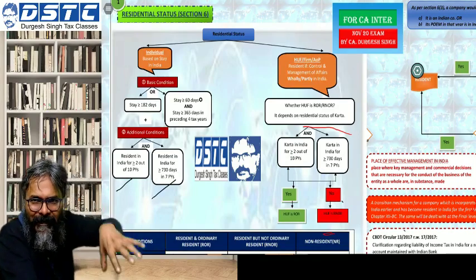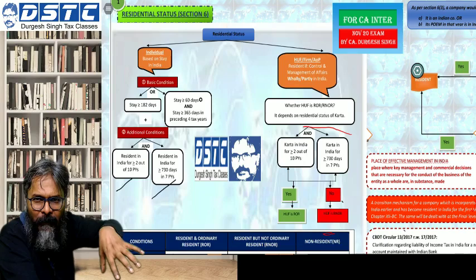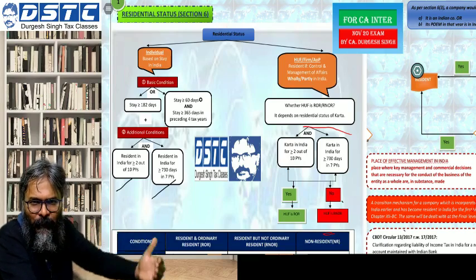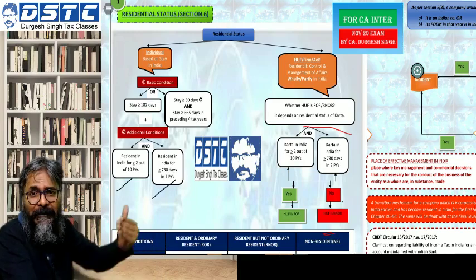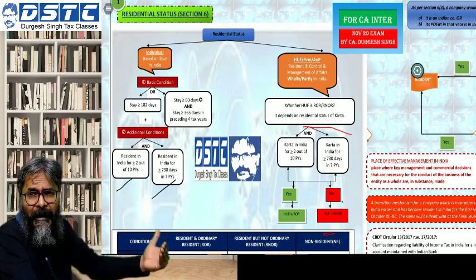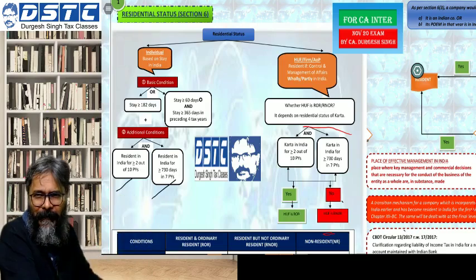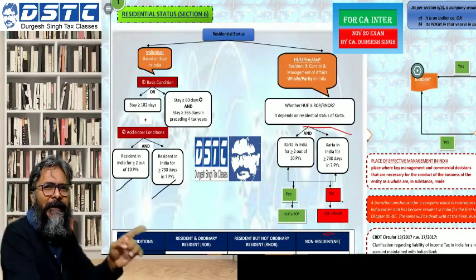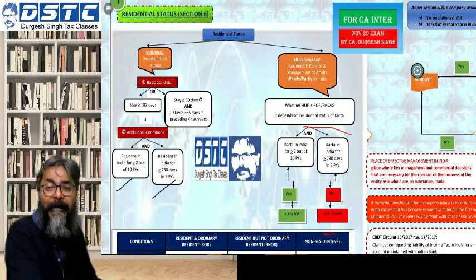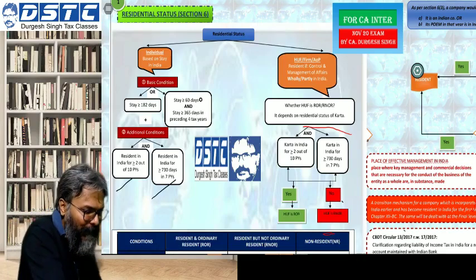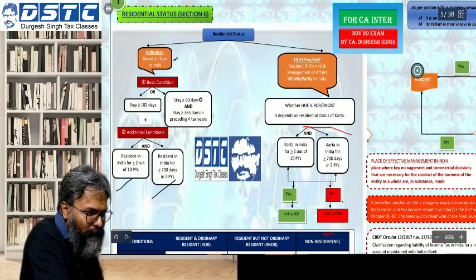So once you are a resident, if you are an individual or HUF, you have to further see whether you can be considered a resident and ordinary resident, or resident but not ordinary resident. Now, how do we decide that the person is a resident and ordinary resident? For that very purpose, students, we will look into it. Let's have a look. First of all, the residential status.